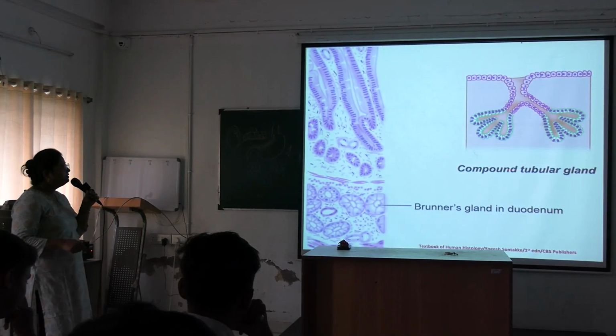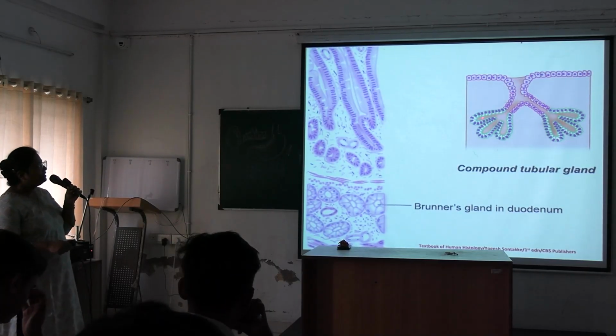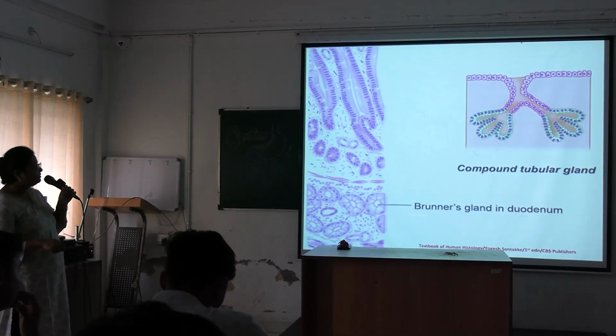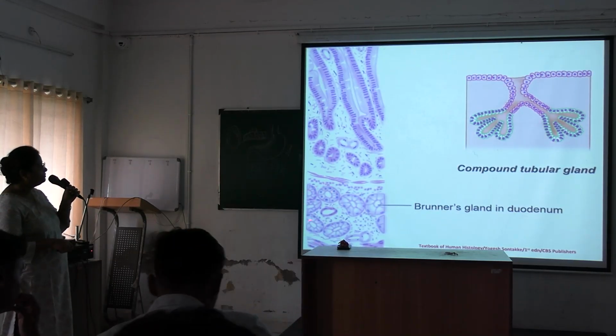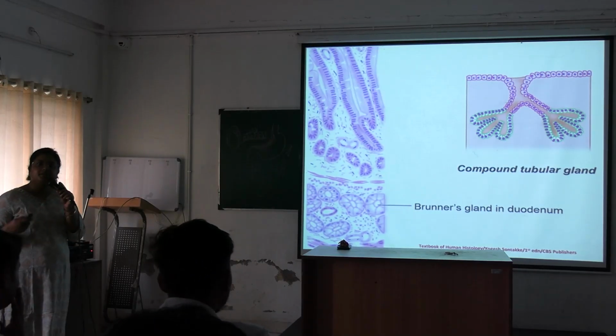Next is compound tubular gland. Here the duct has branching and the secretory unit is tubular. So the example is Brunner's gland of the duodenum. See, these are the sections of Brunner's gland. They are lying in the submucous tissue of the duodenum.